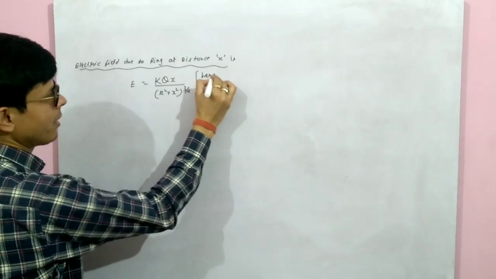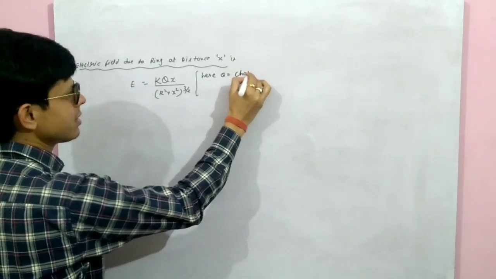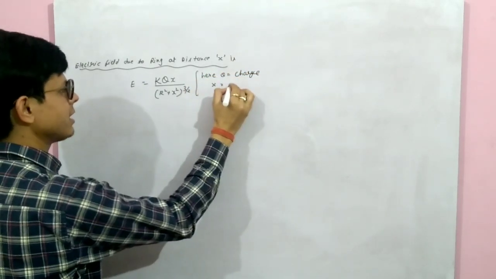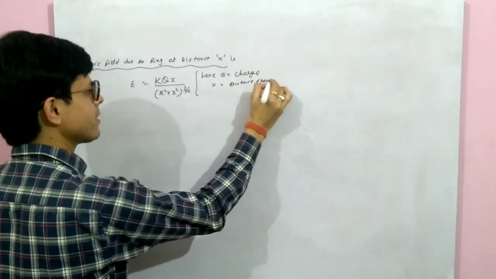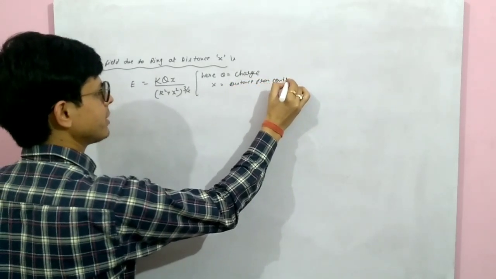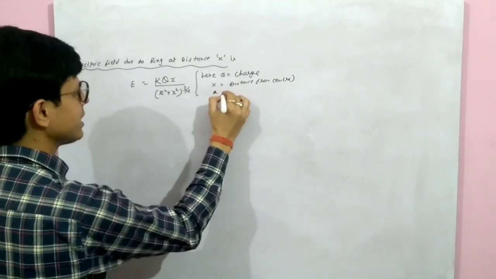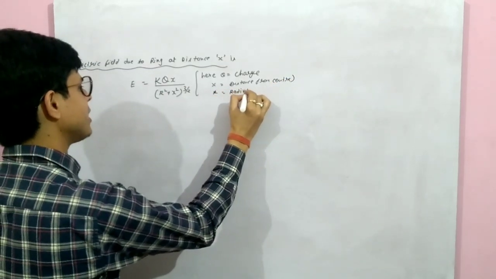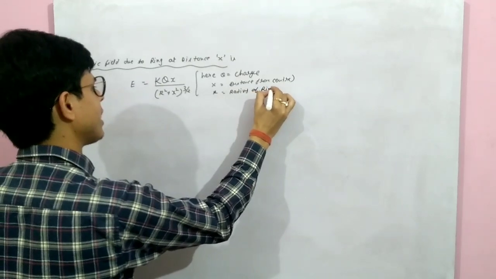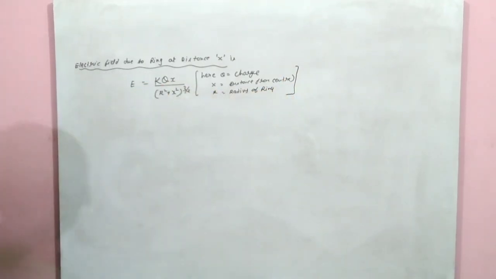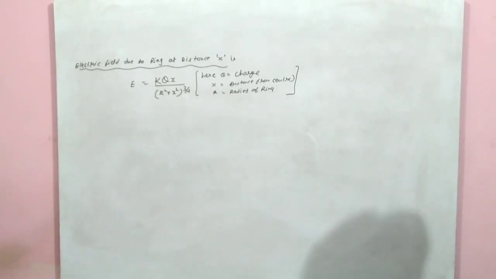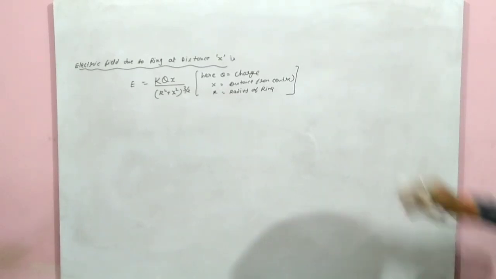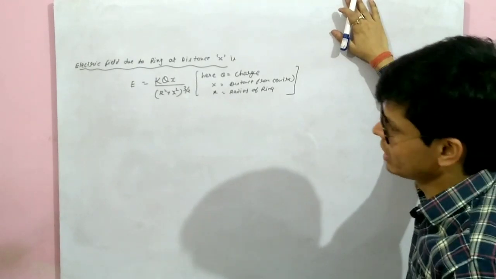Here q is the charge, x is the distance from the center, yes or no, and r is the radius. R is what? Radius of the ring. R is the radius of the ring. This is the answer. That means this is the electric field due to a ring at its axial point. Is it clear? Now there are different forms you will get in competitive exams.